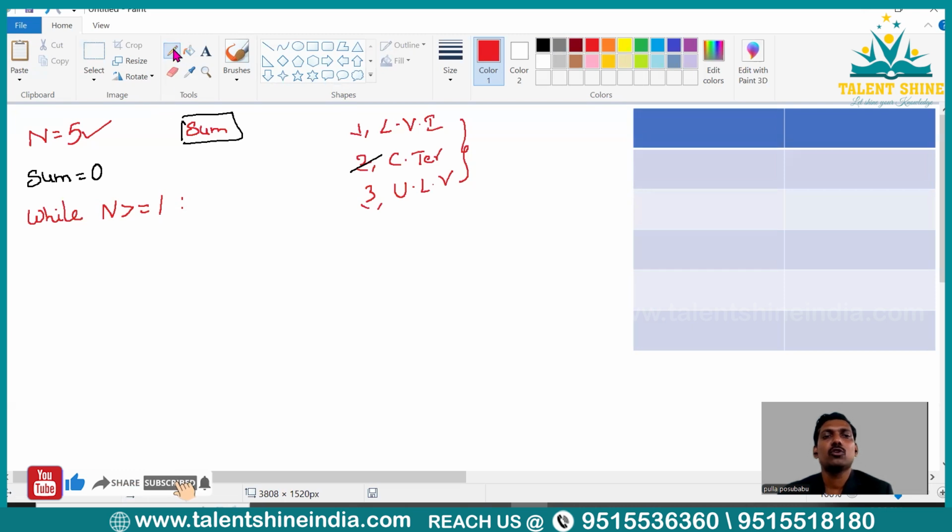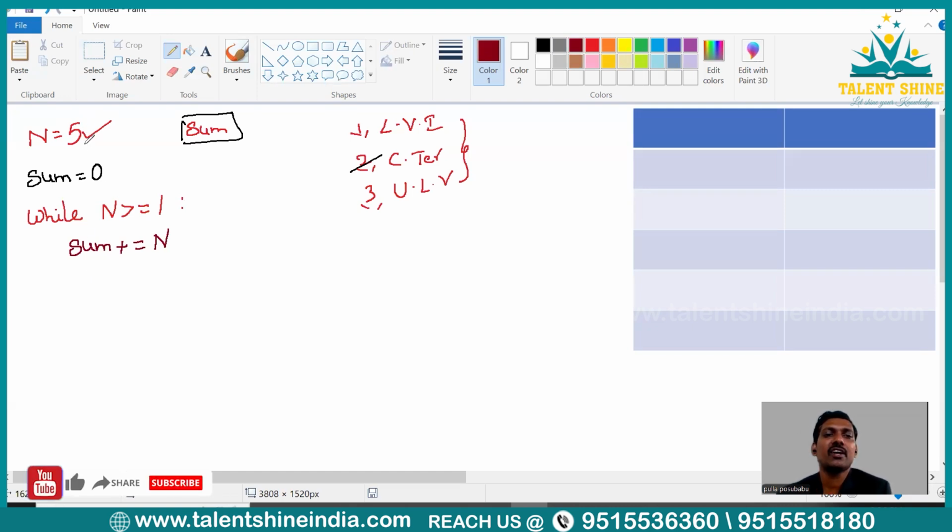Now, I am going to update the sum here: sum equal to sum plus n. The same thing you could write as sum plus equal to, the assignment operator I am using. What I'm adding here is the n value. Now for the loop variable updation, I'm going to reduce the n value.